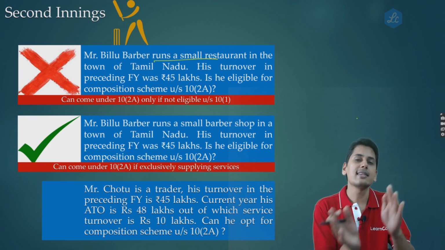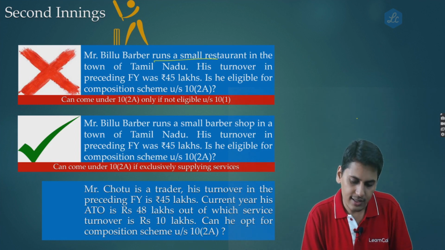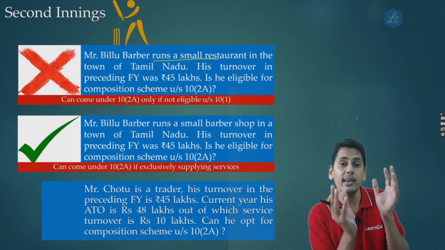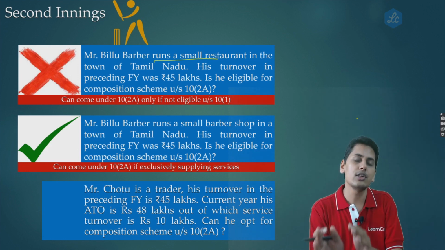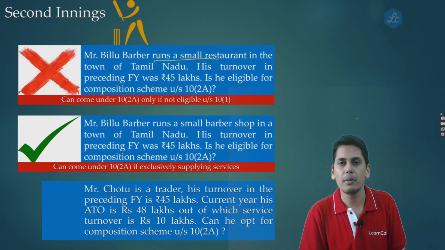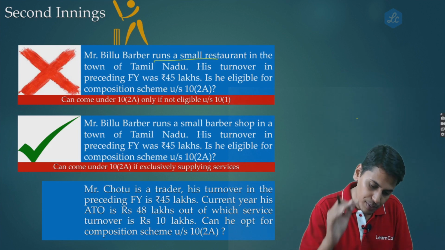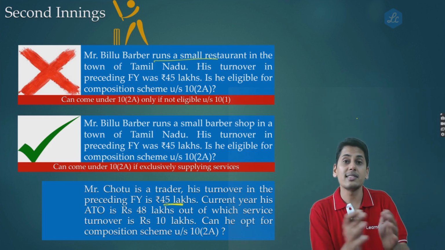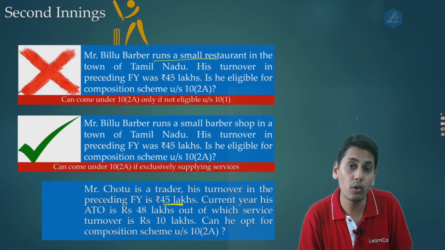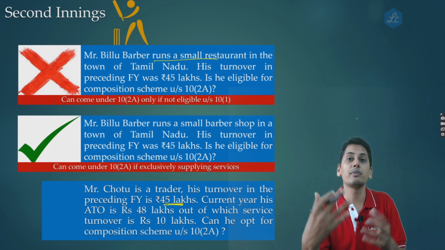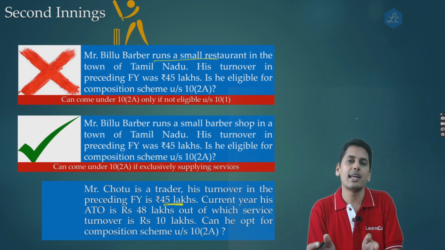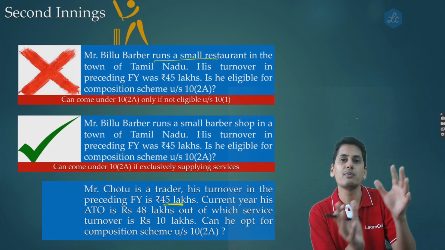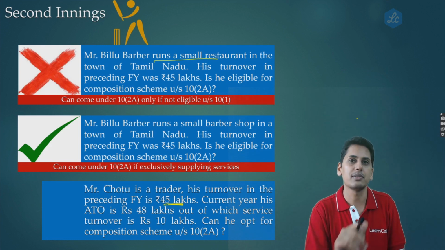Now friends, as regards this, in 10.1 a trader can also supply services, but only up to the inner threshold, and the inner threshold is 10% of the turnover in the preceding financial year. In the preceding financial year, this person's turnover was 45 lakh rupees. 10% of 45 lakh rupees is 4.5 lakh rupees or 5 lakh rupees, whichever is higher. So in the current financial year, up to 5 lakh rupees he can supply services. His 5 lakh rupees becomes his inner threshold for 10 subsection 1.